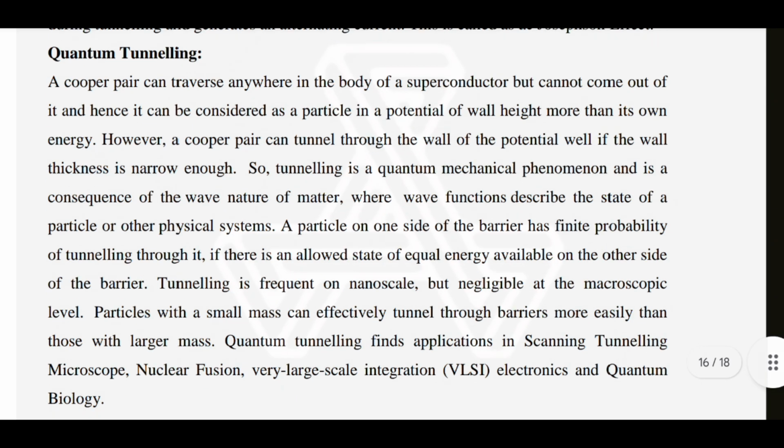Quantum tunneling. A Cooper pair can traverse anywhere in the body of the superconductor, but cannot come out of it, and hence it can be considered as a particle in a potential well of wall height more than its own energy. However, a Cooper pair can tunnel through the wall of the potential well if the wall thickness is narrow enough.